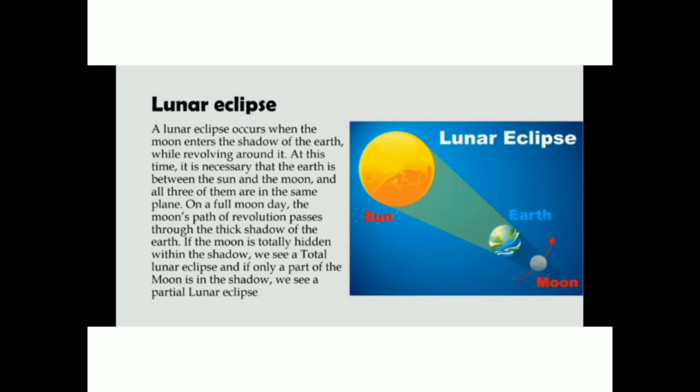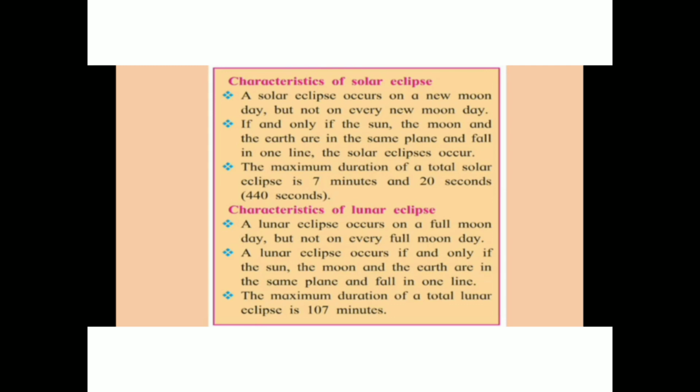On a full moon day, the moon's path of revolution passes through the thick shadow of the earth. If the moon is totally hidden within the shadow, we see a total lunar eclipse. And if only a part of the moon is in the shadow, we see a partial lunar eclipse. They also have two types, total and partial. So, what is the total? If the moon is totally hidden within the shadow, we see the total lunar eclipse. If only part of the moon is in the shadow, it is called the partial lunar eclipse. Understand? Now, we are going to see the characteristics of the solar eclipse.